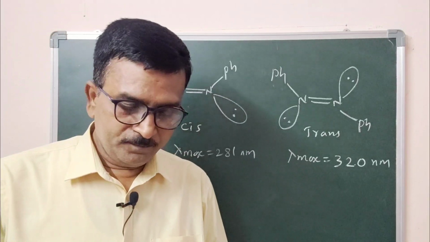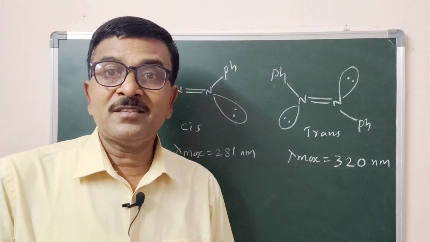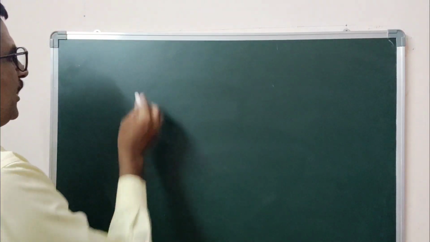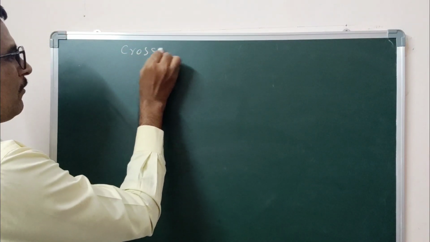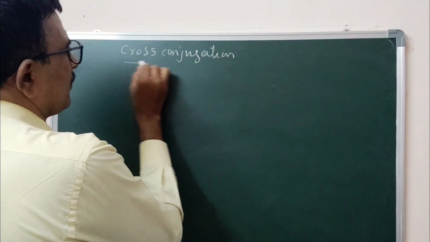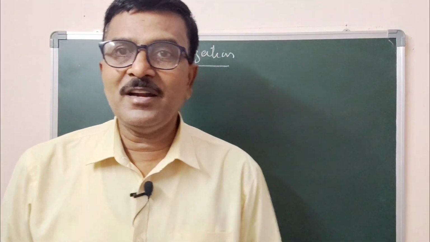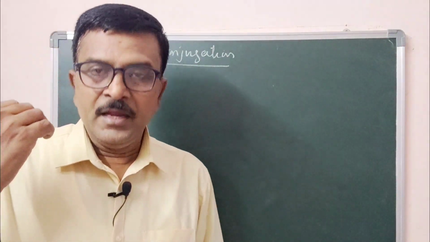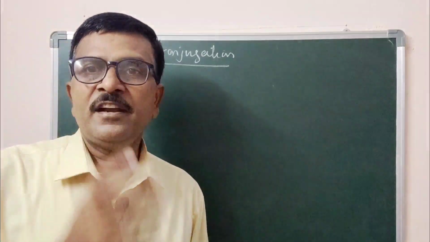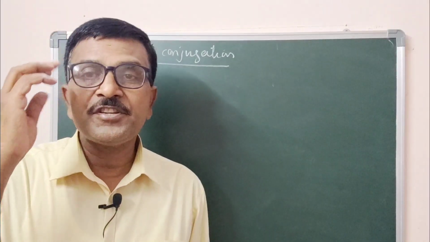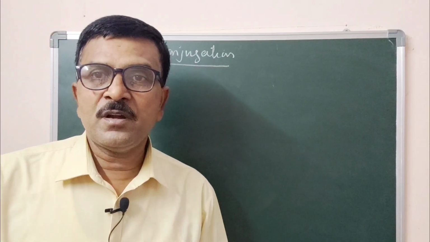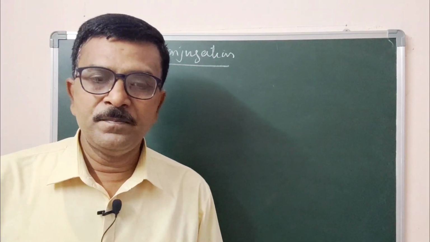Now the last factor, effect of cross conjugation. Let us study what is cross conjugation. A molecule which contains more than one conjugated system. Those systems are called cross conjugated systems.